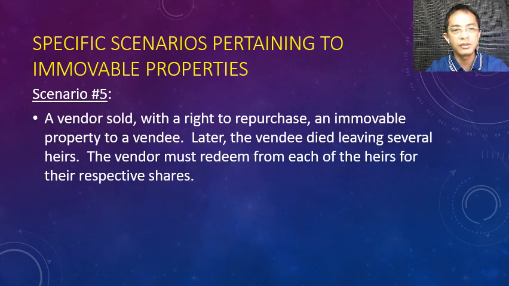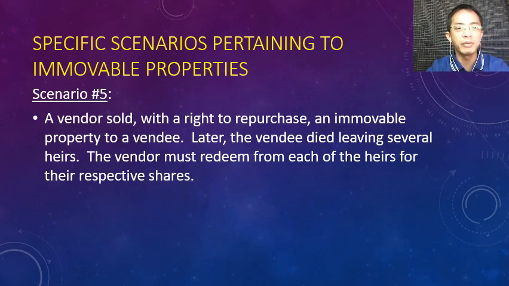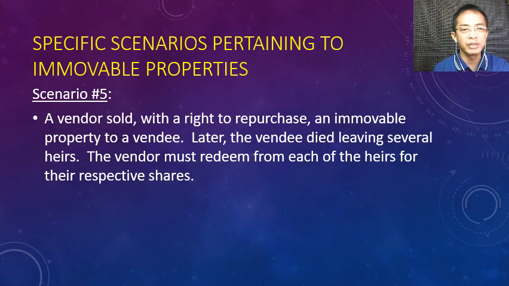Last scenario number 5. A vendor, isa lang, sold with the right to repurchase an immovable property to a vendee. Isa lang din ang vendee. Later, the vendee died. O this time naman, yung buyer naman namatay. Kanina kasi, yung namatay yung vendor. Yung isang scenario. This time, ang namatay yung buyer. And then the buyer leave several heirs. The vendor must redeem from each of the heirs for their respective share.